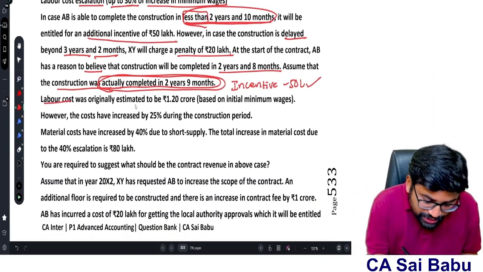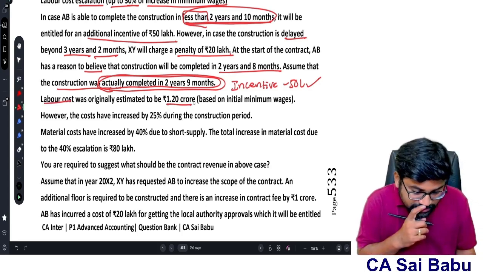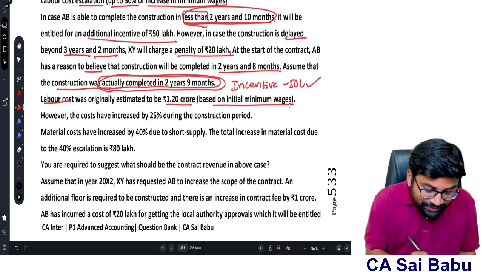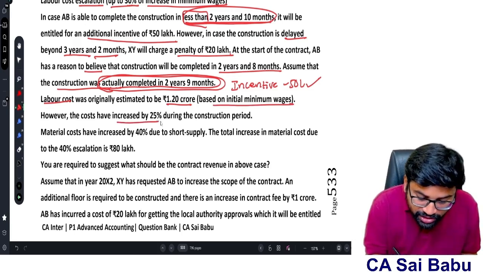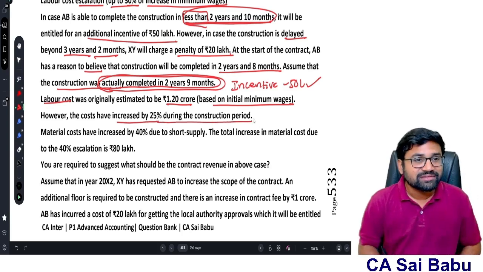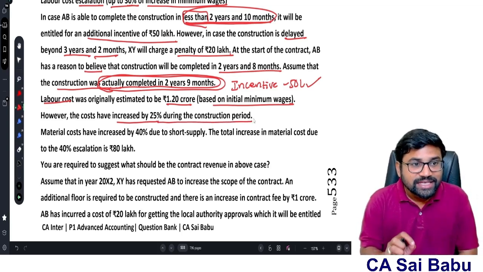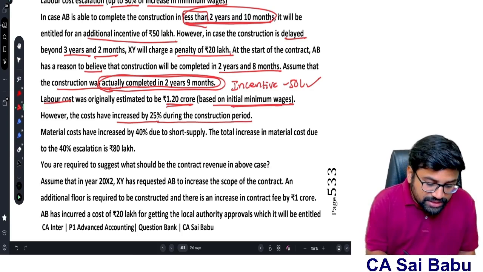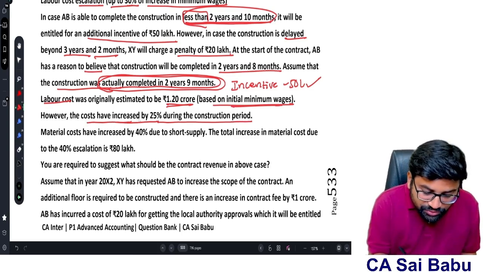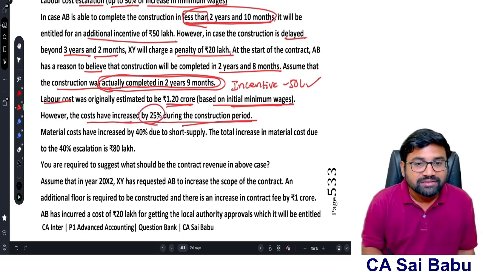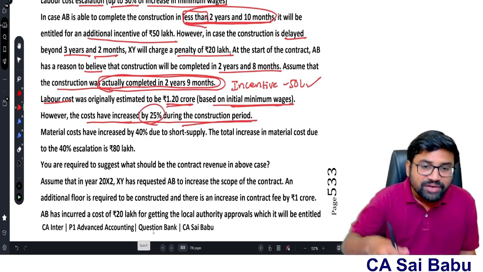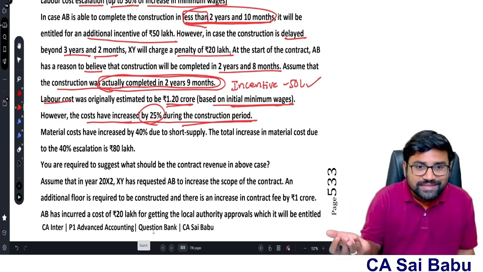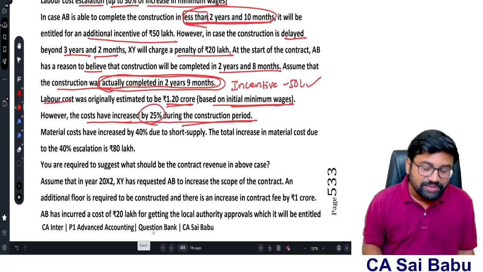Labor cost was originally estimated to be 1.2 lakhs, based on initial minimum wages. However, the cost has increased by 25% during the construction period. We estimated 1.2 as a contractor and accordingly I fixed the contract price. But because of the escalation, the cost has increased by 25% during the construction period.